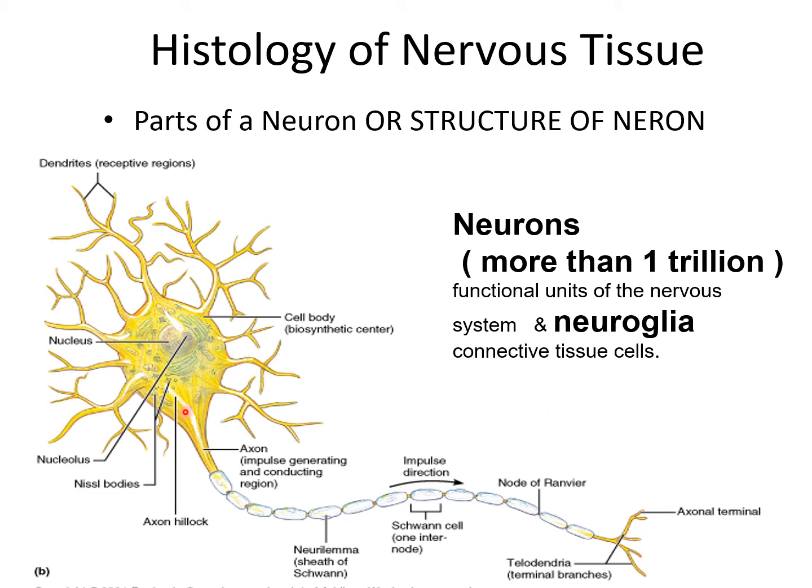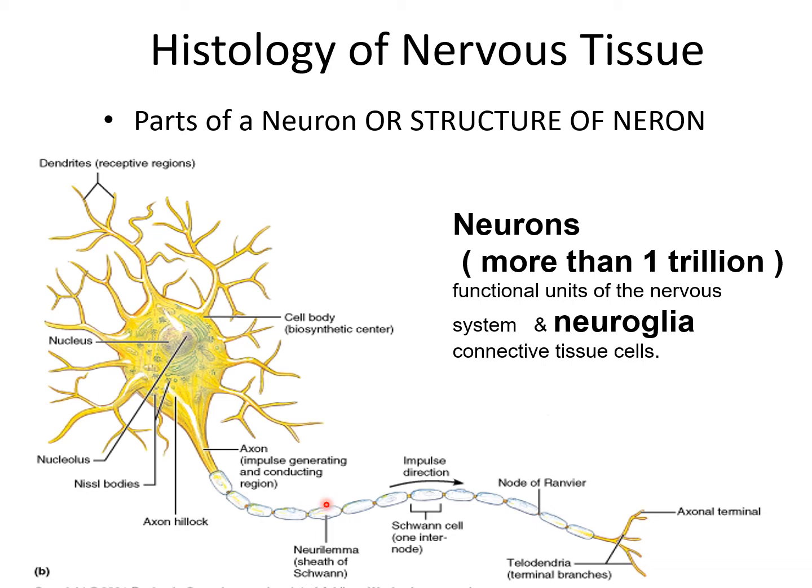Now neurites. The processes arising from the cell body of the neurons are called neurites. So this process is given the name dendrite, and this process is the axon itself. So neurites are the processes arising from the cell body of the neuron.